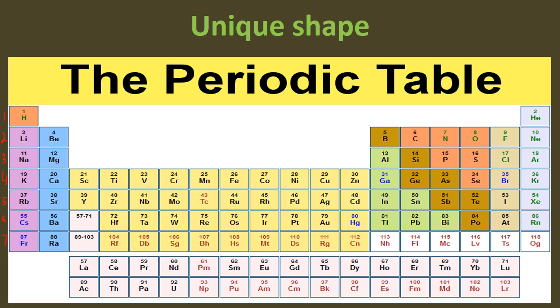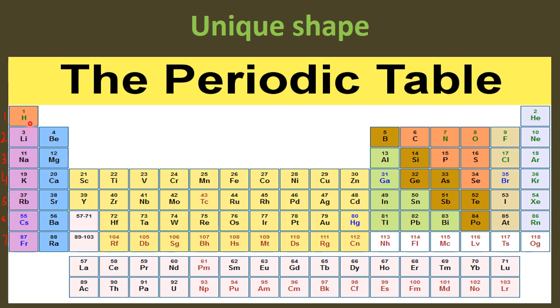These are known as lanthanides, after the name of an element lanthanum, whose atomic number is 57. They are rare earth elements. Similarly, in period number 7, the elements from 89 to 103 are grouped down the periodic table, and they are named after actinium, whose atomic number is 89. And they are radioactive elements.